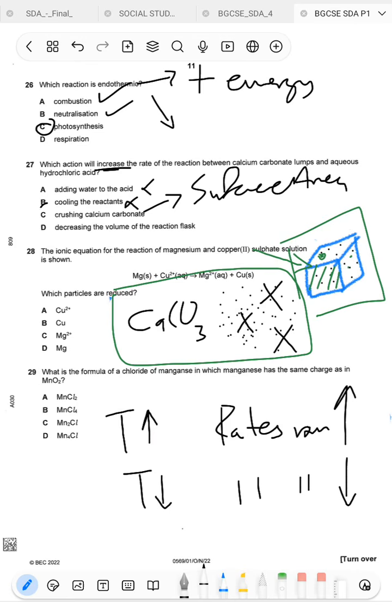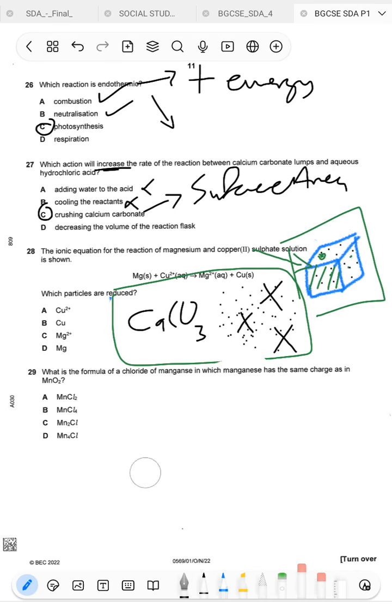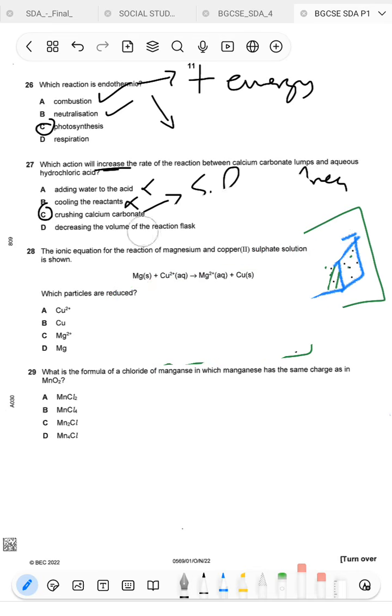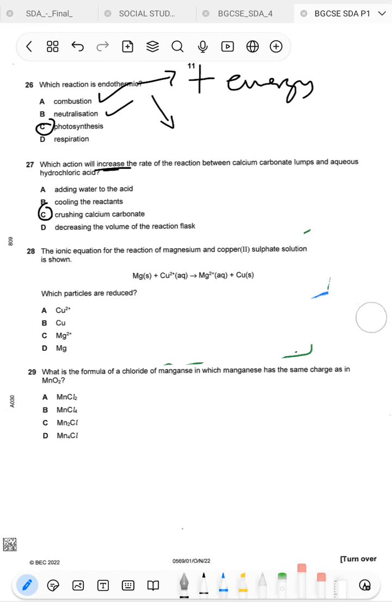C. Decreasing the volume of the reaction flask. No, that does not play a role in the rate of reaction. It will not change anything. Remember, for the rate of reaction to change, you're just going to do something to the particles. You're moving them closer together by increasing things like pressure, or you're increasing the number of particles per unit volume. So you have to directly do something to the particles of either calcium carbonate or hydrochloric acid.